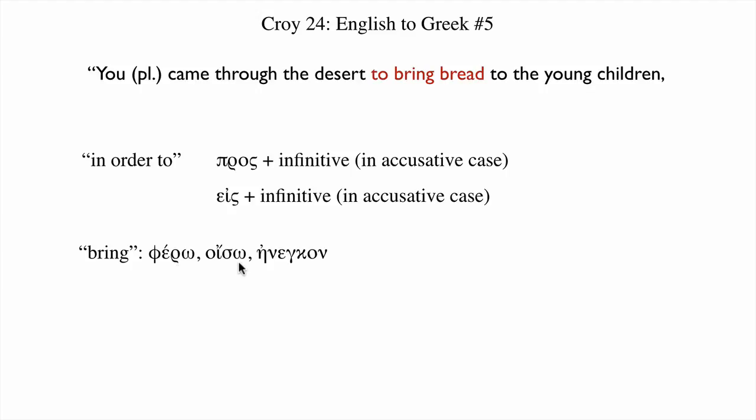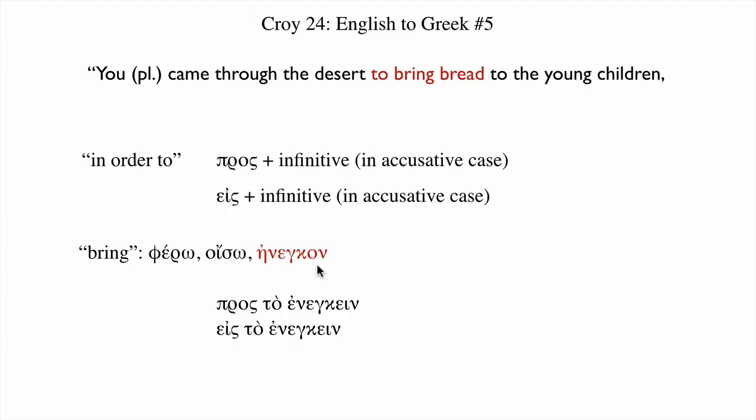Phero, oiso in the future, enenka. So we could make a present infinitive, pros to pherein. We've added the present active infinitive ending to phero. Or we could use the aorist, pros to enenkein, eis to enenkein. What's happened here?